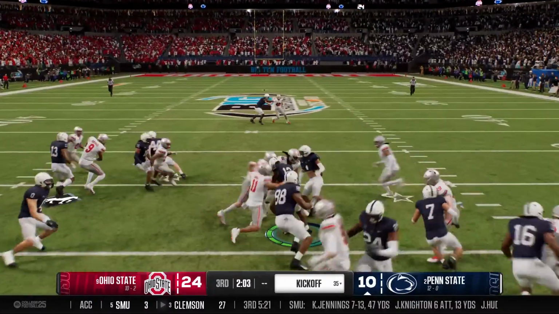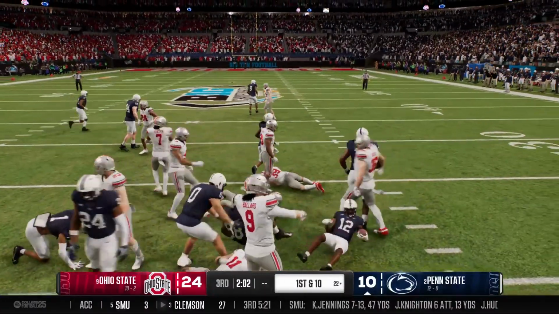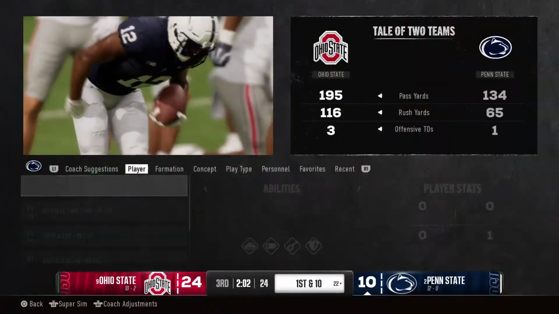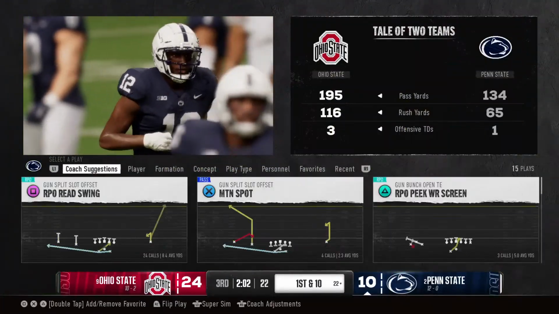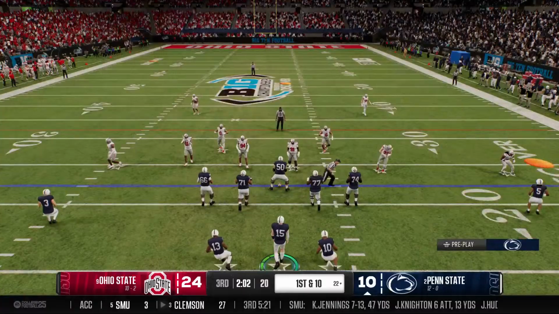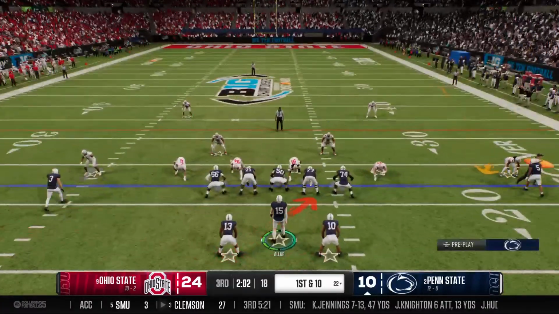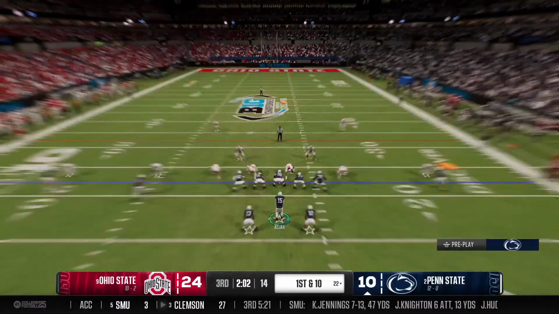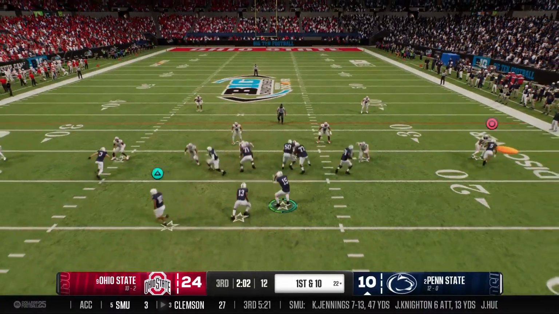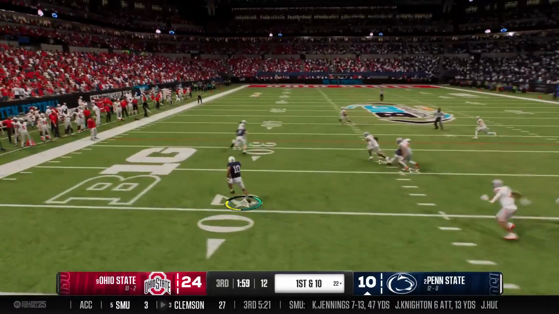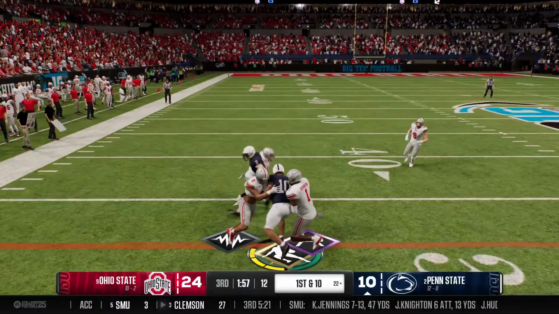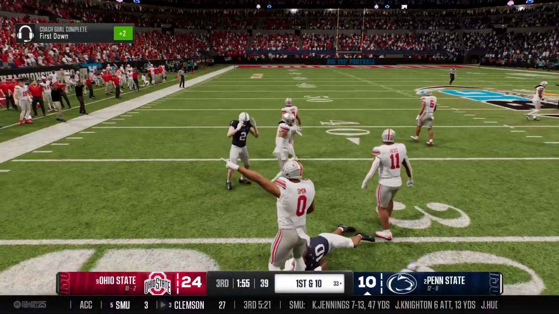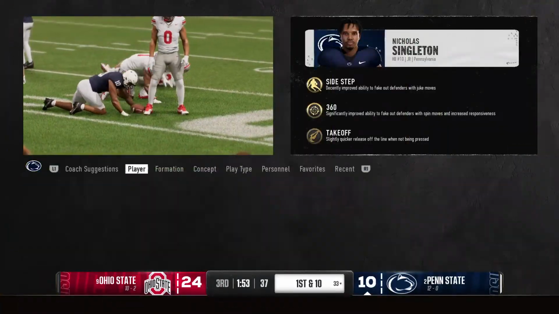And here's the return from inside the 5. Stop at the 22. That's pretty solid coverage there. And the Nittany Lions offense retakes the field. They're coming off a quick 3-and-out, so looking to put something together on this drive with a little more urgency. They start the drive with a quick throw to the left side. Brought down at the 33. That's good enough to move the sticks.